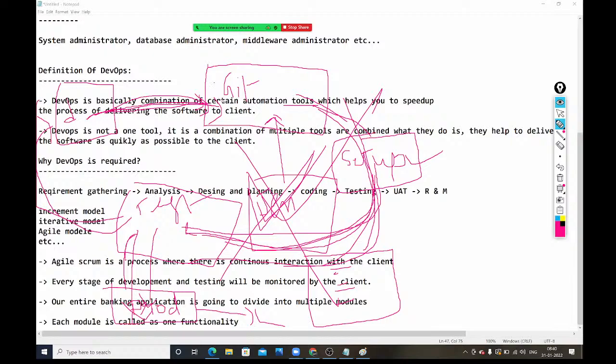First, we are going to discuss the Git remote repository. After completing Git, we will move into the Jenkins section. Clear, guys?